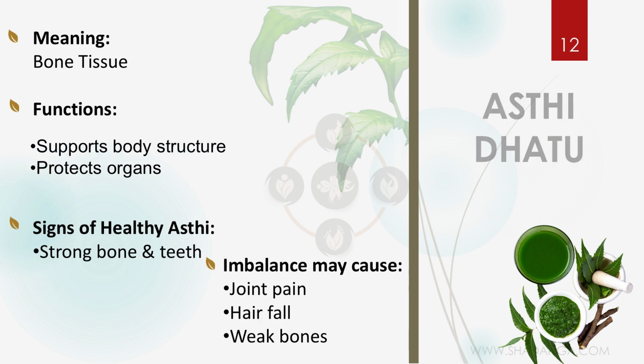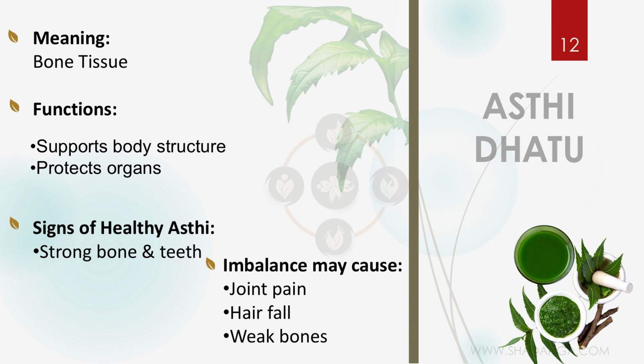The next dhatu is Asthi dhatu. So Asthi is the bone. So Asthi dhatu is the bone tissue. So what's the function of that? To support the body structure and to protect the organs. Signs of healthy Asthi is strong bone and teeth. So why teeth?